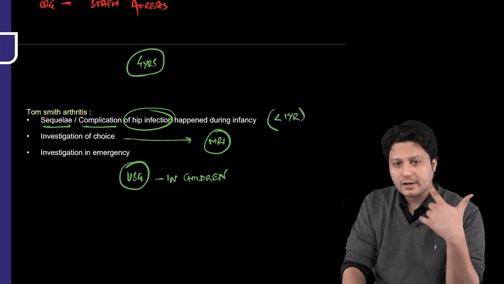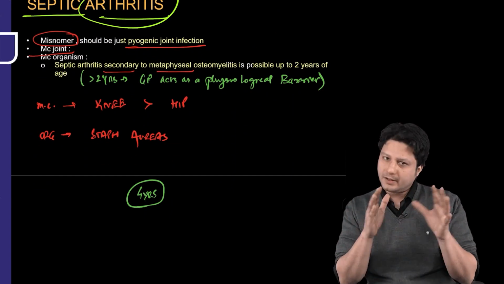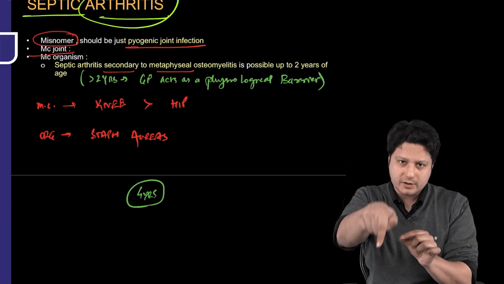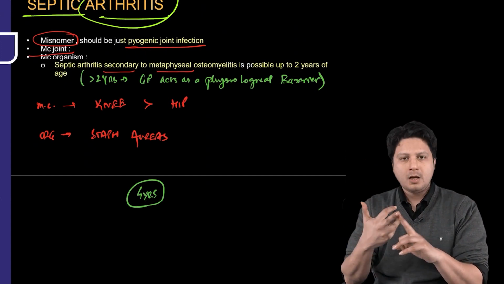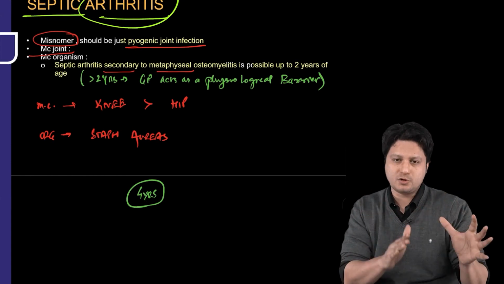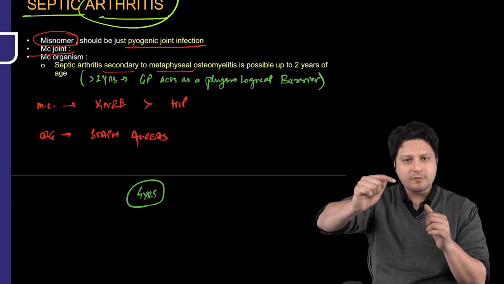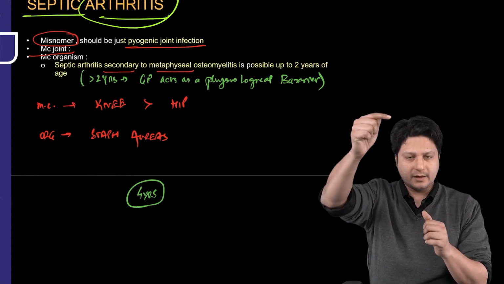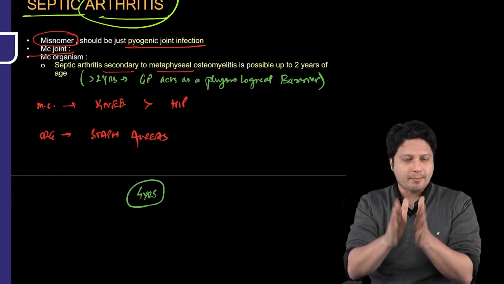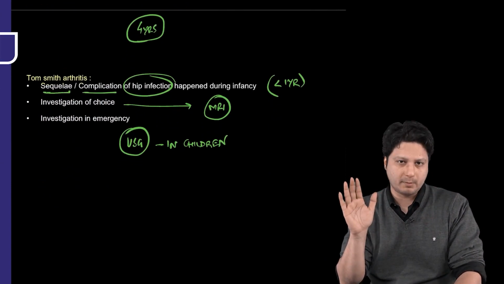All right. So if we go on a quick revision of what we have talked about in septic arthritis, point number 1, it is a misnomer. You came to know that it is not a complication we are talking about, it is the pyogenic infection of the joint. The organism remains the same, Staph aureus. The most common joint to be affected remains the same, the knee joint and the hip joint subsequently. And metaphyseal-epiphyseal septic arthritis, meaning primary metaphyseal infection directly encroaching the joint, is a possibility up to 2 years of age. Beyond 2 years of age, it is not possible. All right.